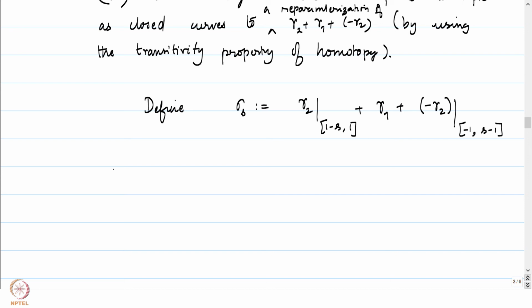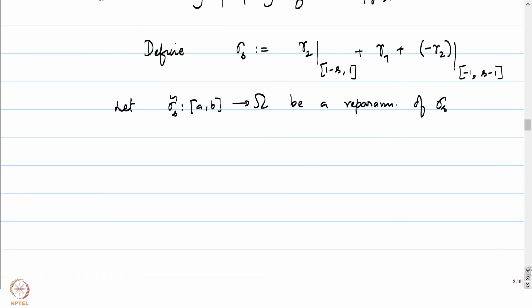And then you reparameterize it: let sigma tilde s from a b to omega be a reparameterization of sigma s through the linear homeomorphism that I was talking about earlier.